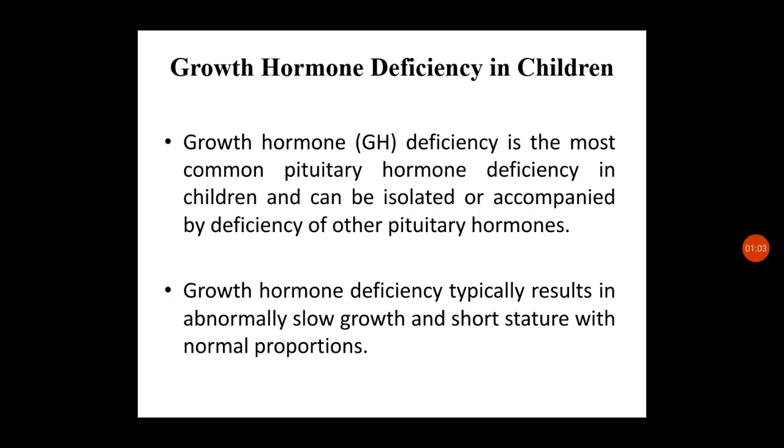Growth hormone deficiency typically results in abnormally slow growth and short stature with normal proportions. The proportions will be normal: the lower extremity, upper extremity, trunk, everything will be proportionate, but there will be short stature and slow growth. So this is known as growth hormone deficiency.